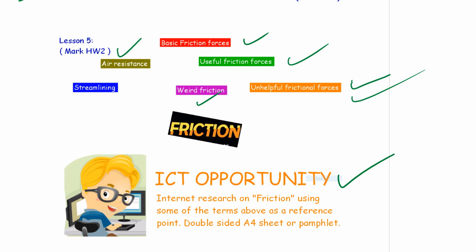And the final thing is streamlining. Racing cyclists crouch down over their bikes to reduce the air resistance. They allow the air to flow over them. So do skiers and motorcyclists. They crouch down. They also can wear helmets that have special smooth shapes in order for the air to glide over them more easily.